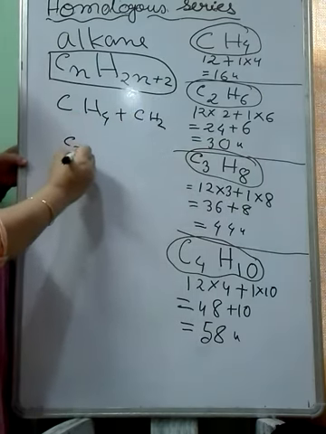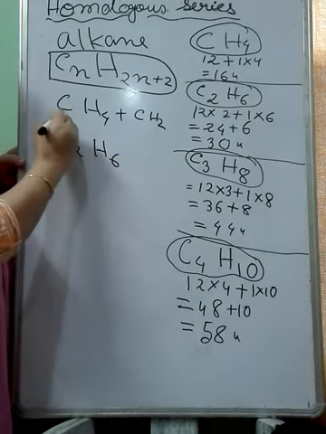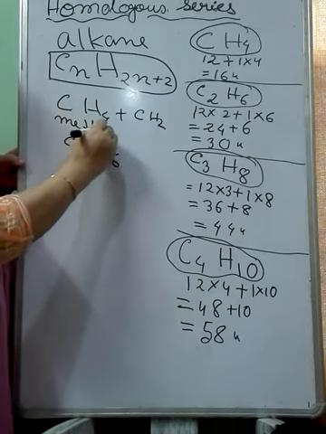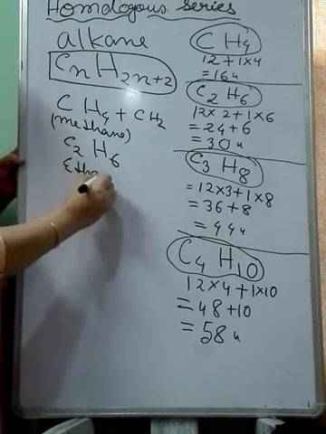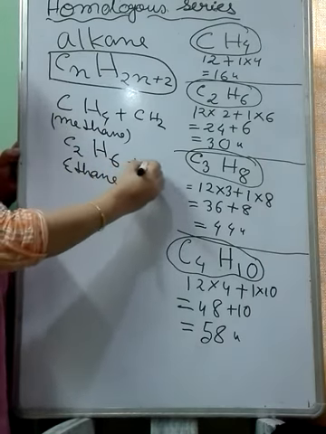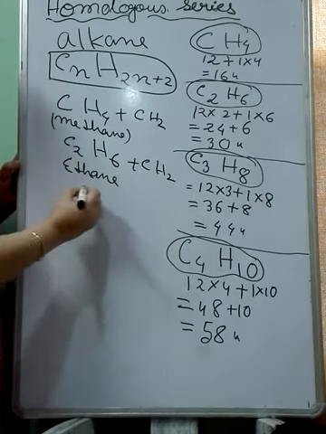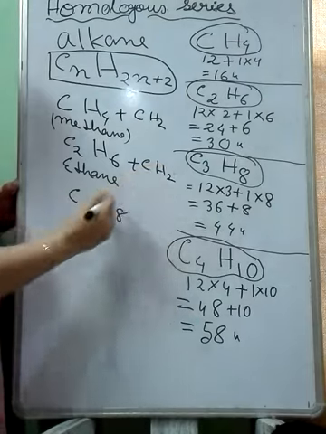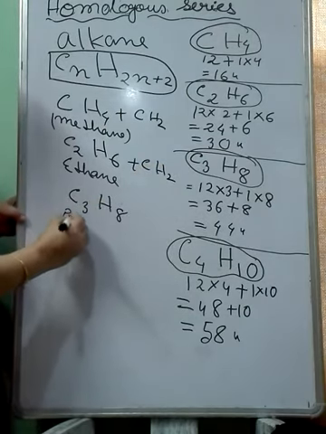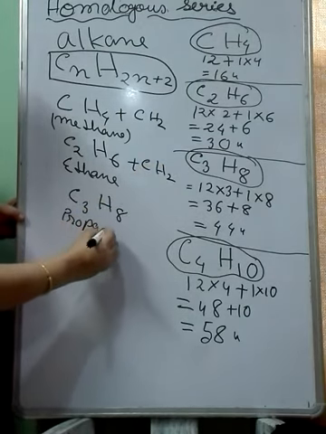What will it be? C2H6, ethane. Then again you add a CH2 unit, you will get C3H8. That is the third member, propane.